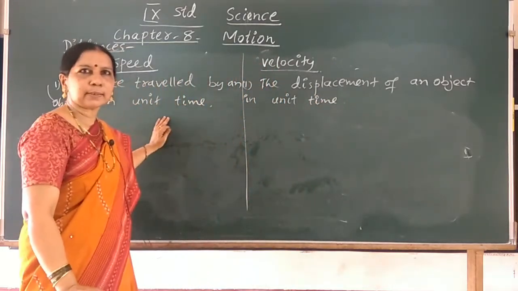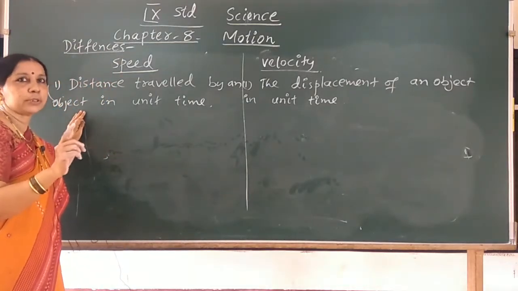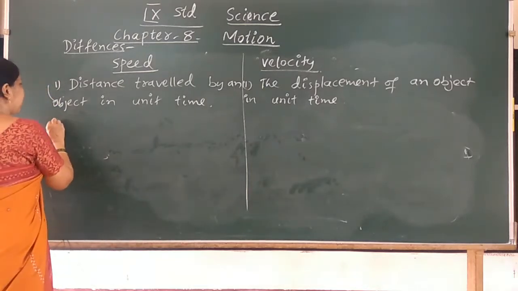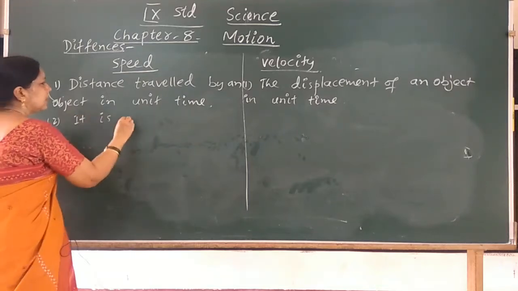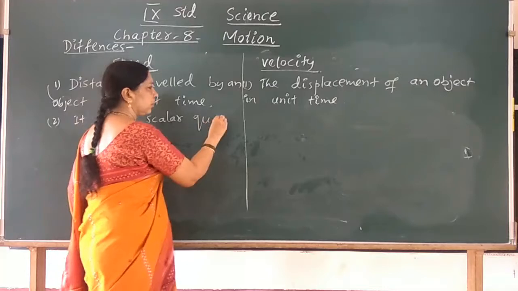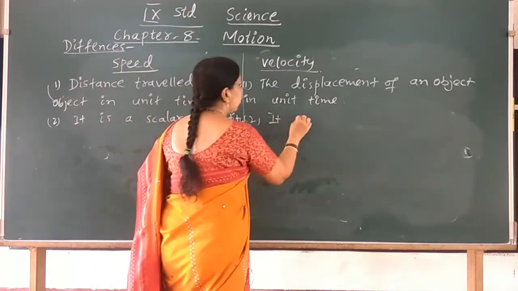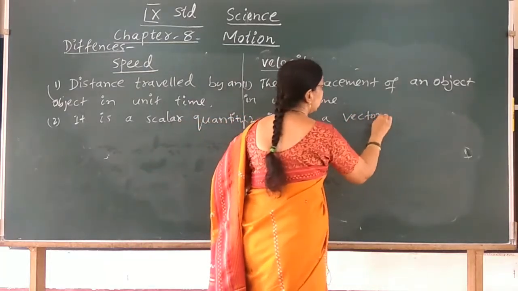What physical quantity is speed? We specify speed only using its numerical value, means it is a scalar quantity, magnitude only. So it is a scalar quantity. And what quantity is velocity? It is a vector quantity.